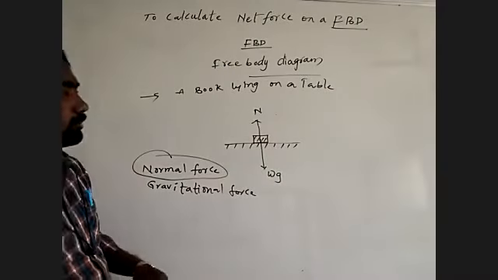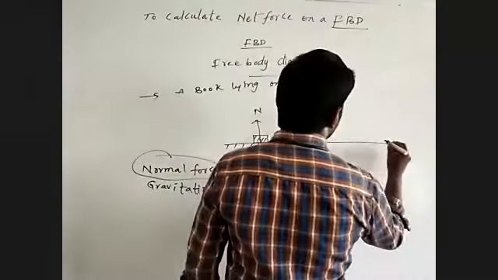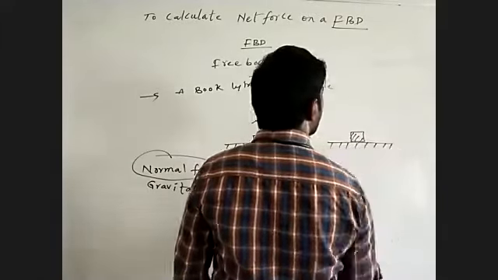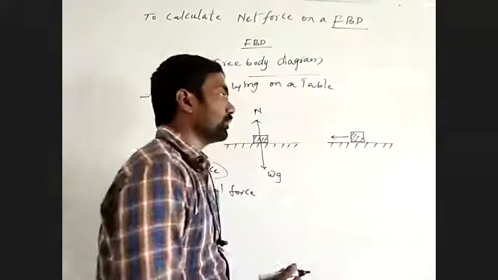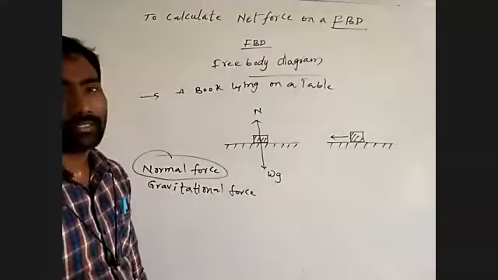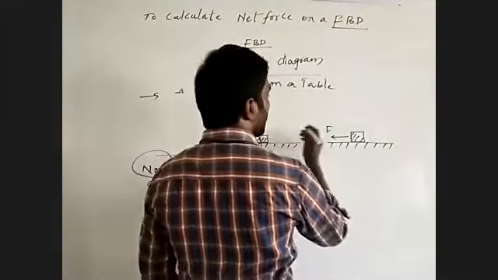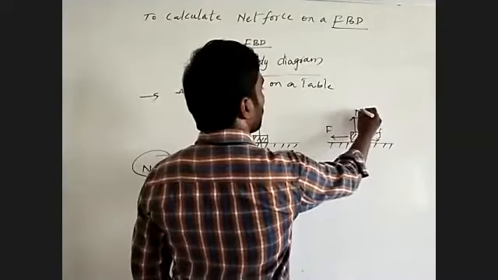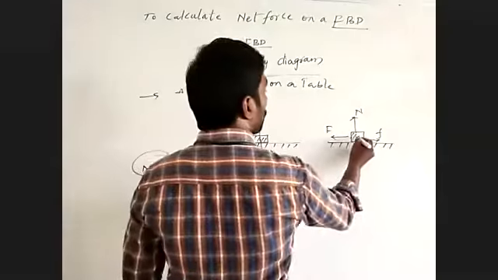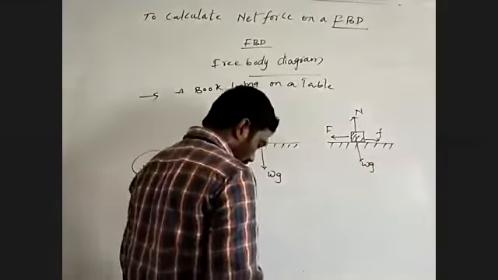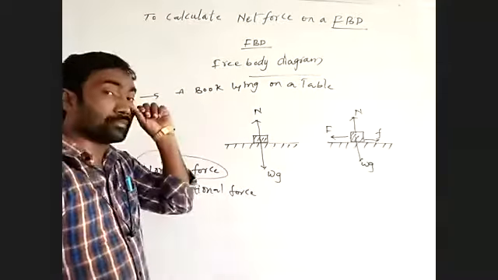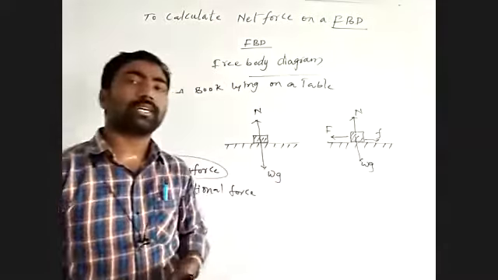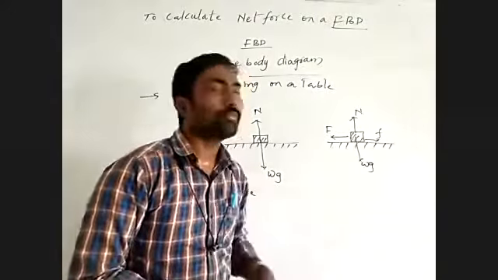One more example we can talk about. A body, or otherwise a vehicle, is moving on a road in this direction. Then what forces are present on it? One is the applied force acting on the body, and one is the opposite force. One is the normal force, perpendicular to the surface of the object, balanced against the gravitational force. So when the body is at rest, two forces are acting, and when the body is moving, four forces are acting.